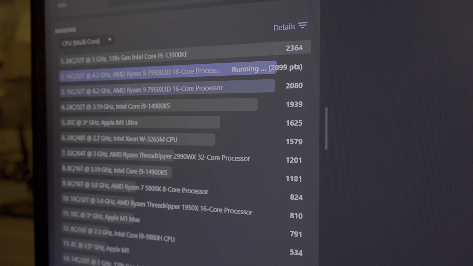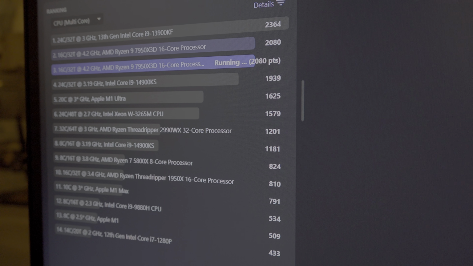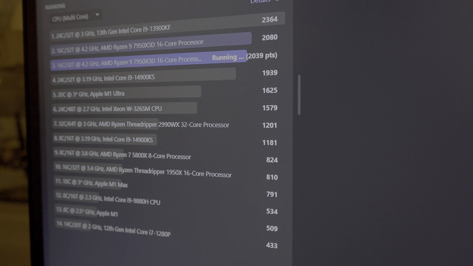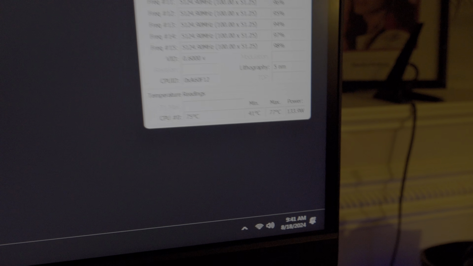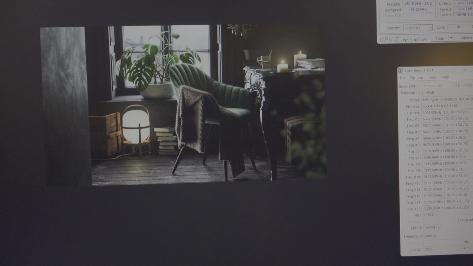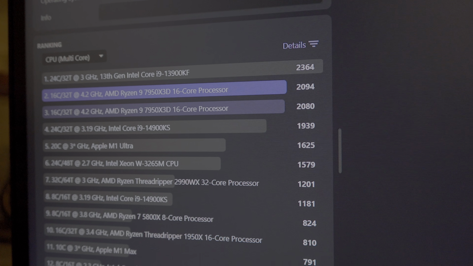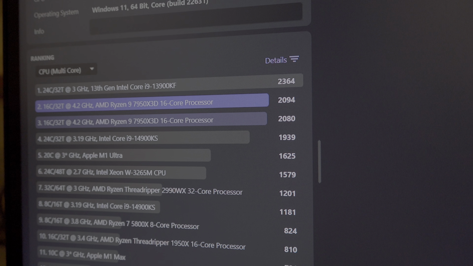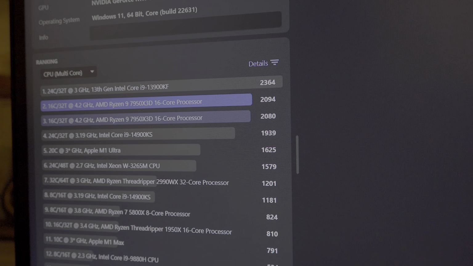And just to show you real time, we have surpassed the previous score. We're at 2099 points. Actually 2080. Not sure why it went lower. Max temperature is 77 degrees Celsius. And a final score of 2094. So it didn't make that much of an impact in terms of the difference with the uncore setting in the BIOS for the memory. But hey, every bit of performance is very much so appreciated.